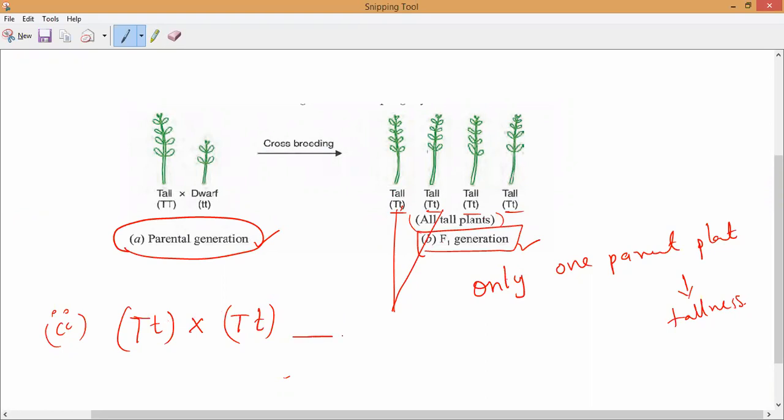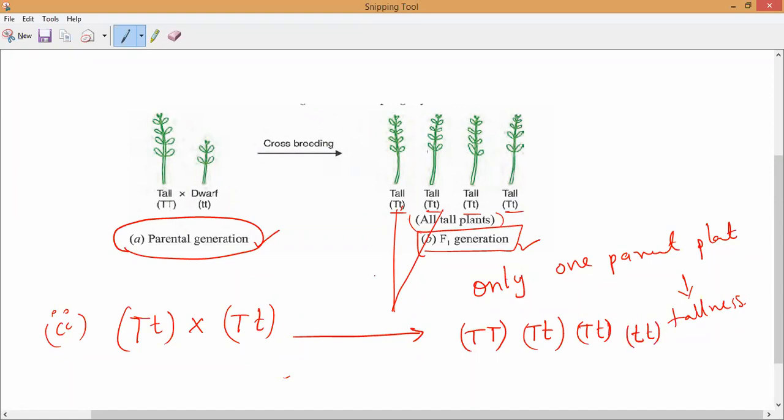Again, if you do the crossbreeding, he noticed that three of the four offspring were tall. One is completely tall, TT, the next offspring is capital T and small t, the next offspring is capital T and small t, and the last one appears completely dwarf. Have you noticed it?